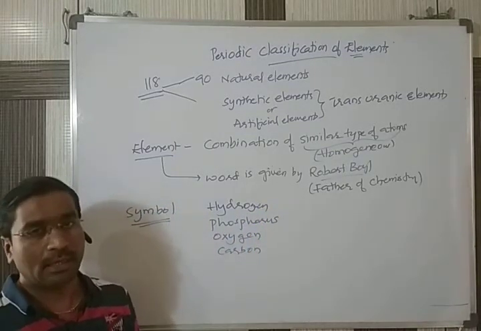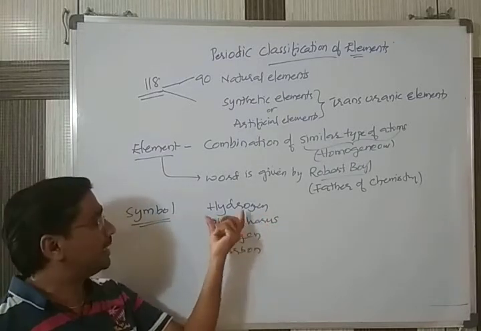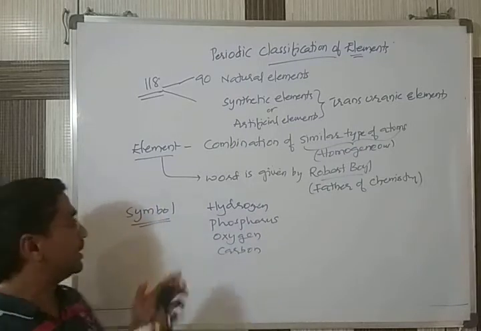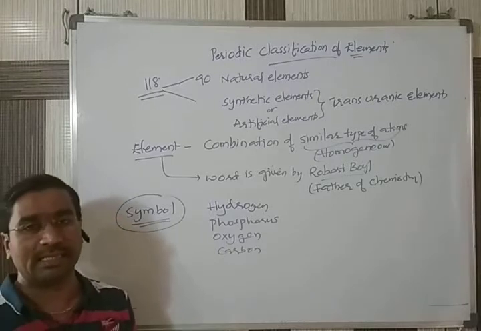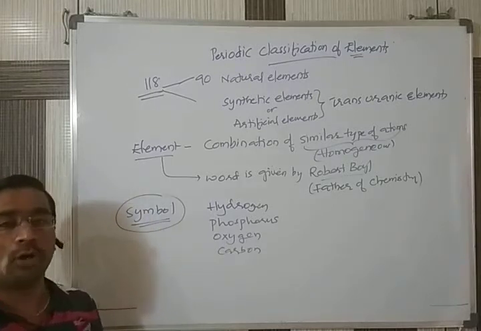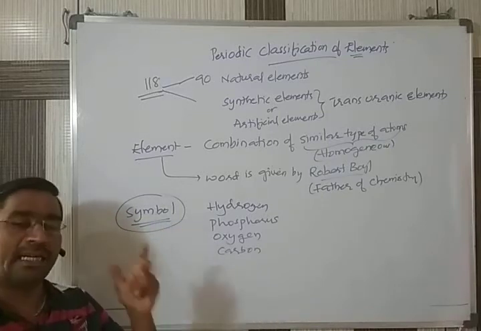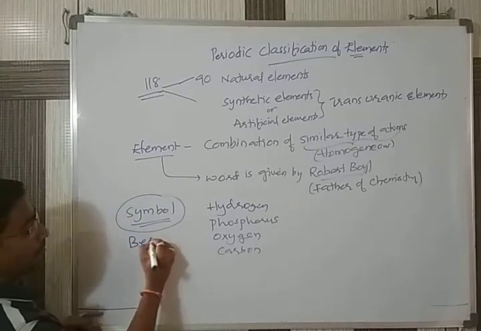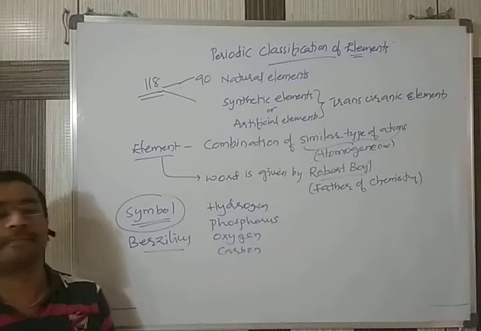Instead of these lengthy names, they are denoted in a short, concise way, which we call symbolic representation. The symbolic representation was given by the scientist Berzelius.